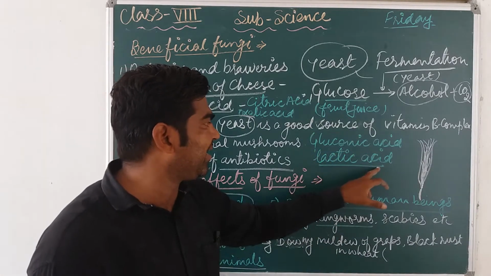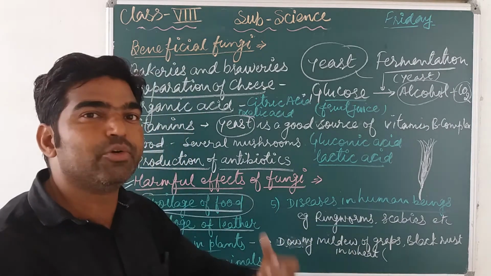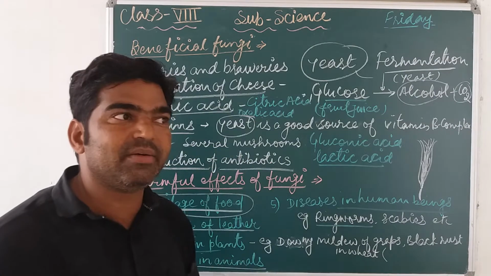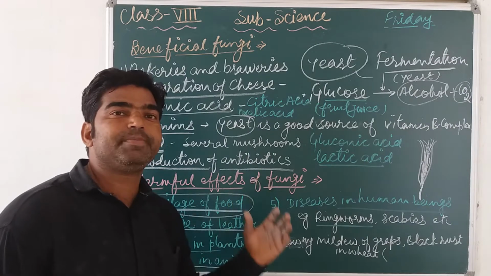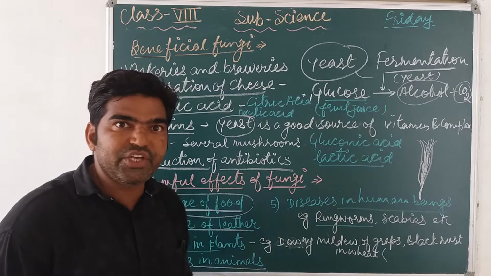There are also gluconic acid, and lactic acid from milk. So fungi are a good source of organic acids, and we can derive many organic acids by using special species of fungi.